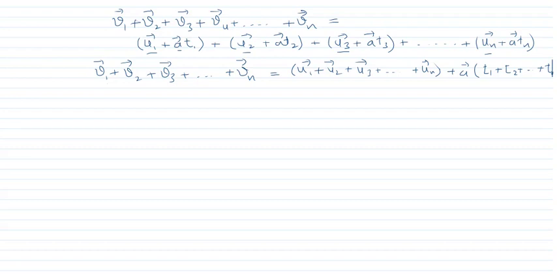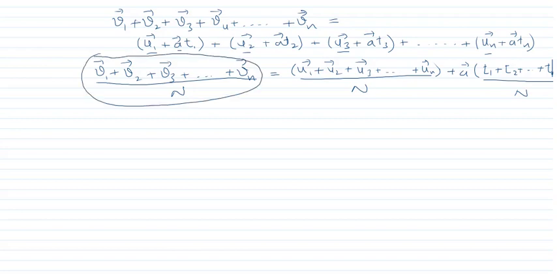Now if you divide this whole equation by the total number of electrons, this becomes the average velocity, which we also call the drift velocity.